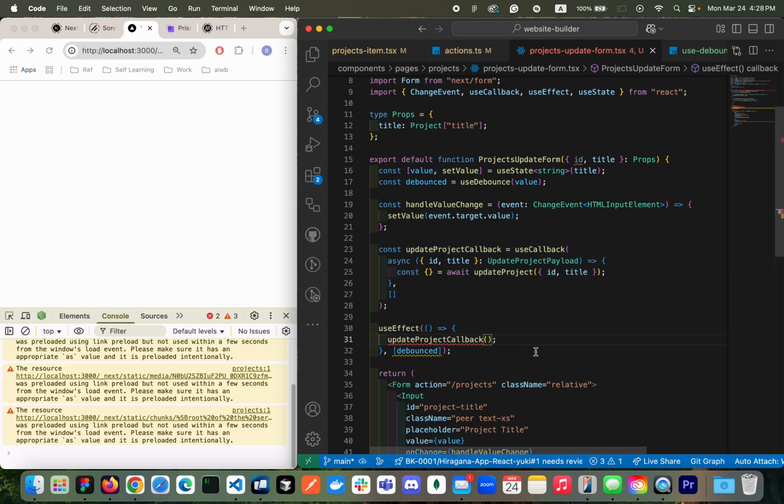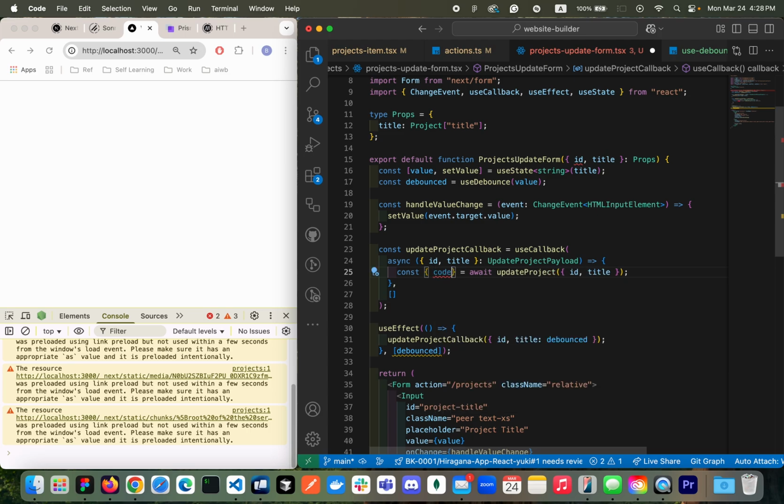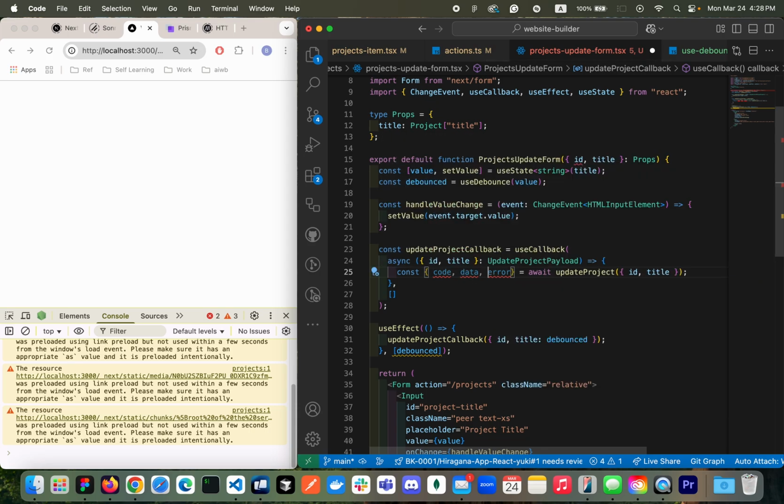So here we need to pass the right arguments, right? So here the ID and the title that is debounced. Awesome. So I think it's looking good in my opinion. We are caching it, right? So that we're not going to regenerate every time. And then we're going to have some code and data and then error, right? Based on what we need. But in this case, what we need is just the data and error.